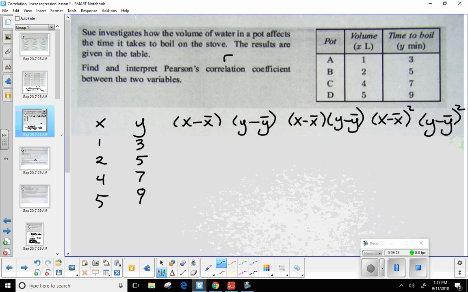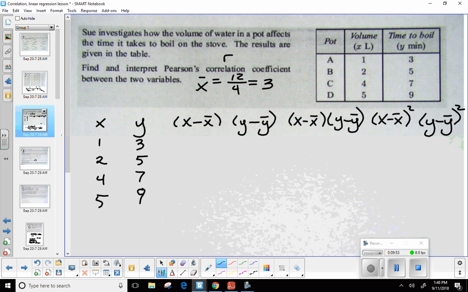All right. So first off, in order to do any of these other columns, I need to know the mean, the average, for my two quantities, the volume in liters and the time in minutes. So let's see here. How many liters are we looking at? 1 plus 2 plus 4 plus 5, 12. Okay, so the mean for the x's would be 12 divided by, we have 4 elements, right? So I'd say that my mean is 3.